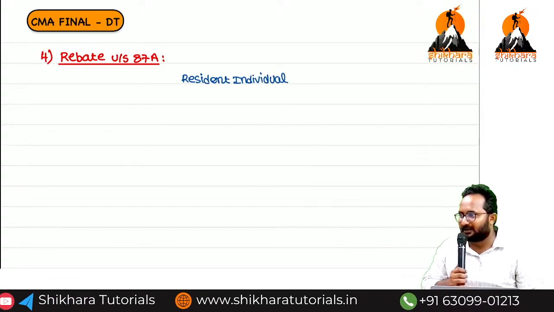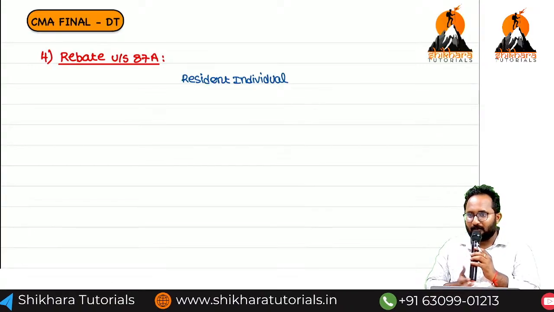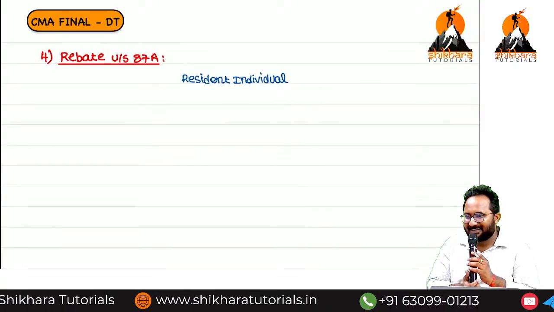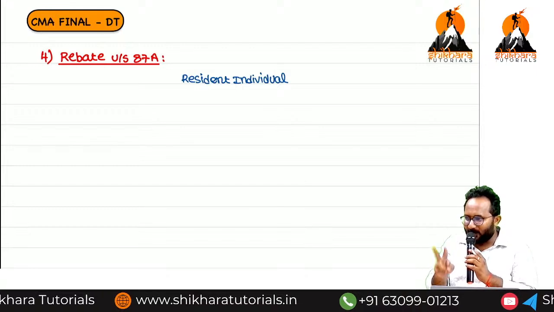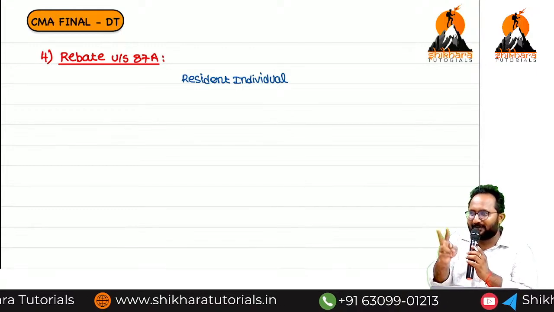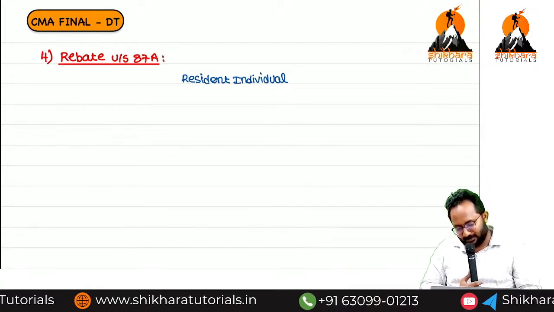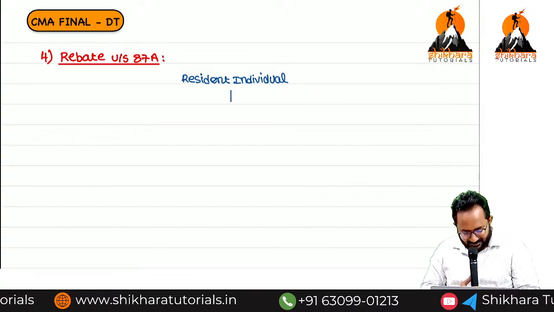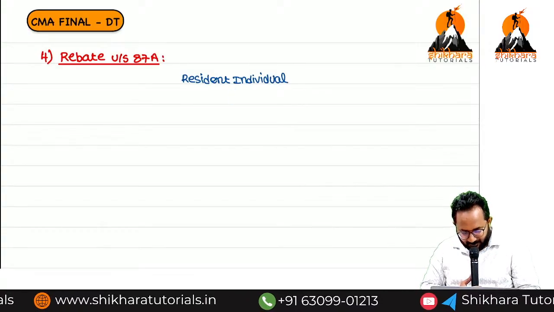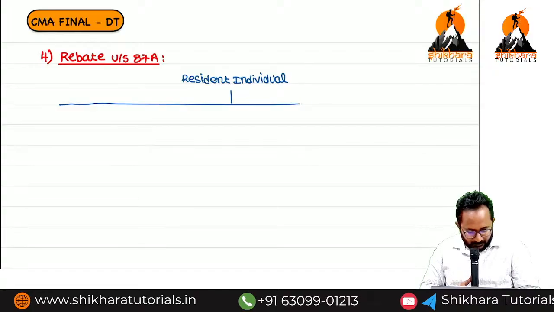Sir, how many regimes can a resident individual follow? He has two regimes, but out of these two he needs to follow only one. Any one of these two.